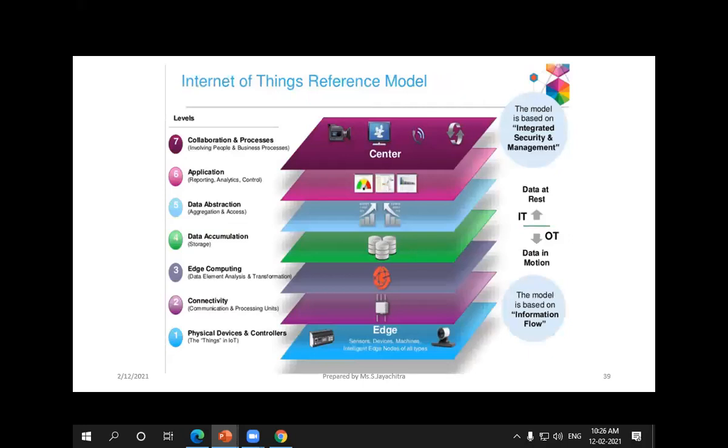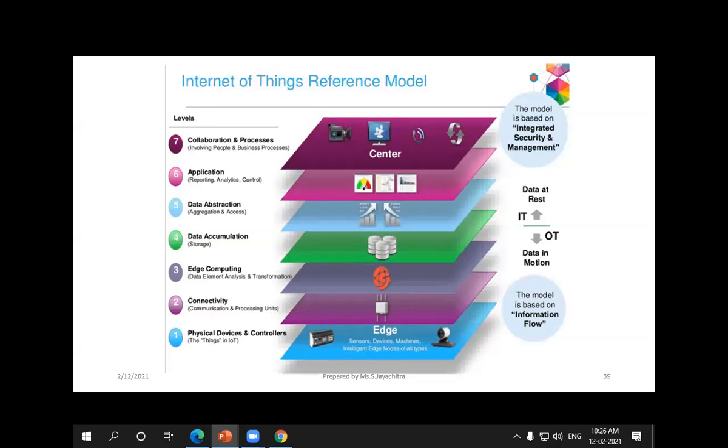So the first thing is physical devices. Physical devices is nothing but we are getting the information physically from the sensors. Then we are making the connectivity between the edge devices, and we are transforming the information through edge computing. That is data analytics, and also we are transferring the information to data accumulation.